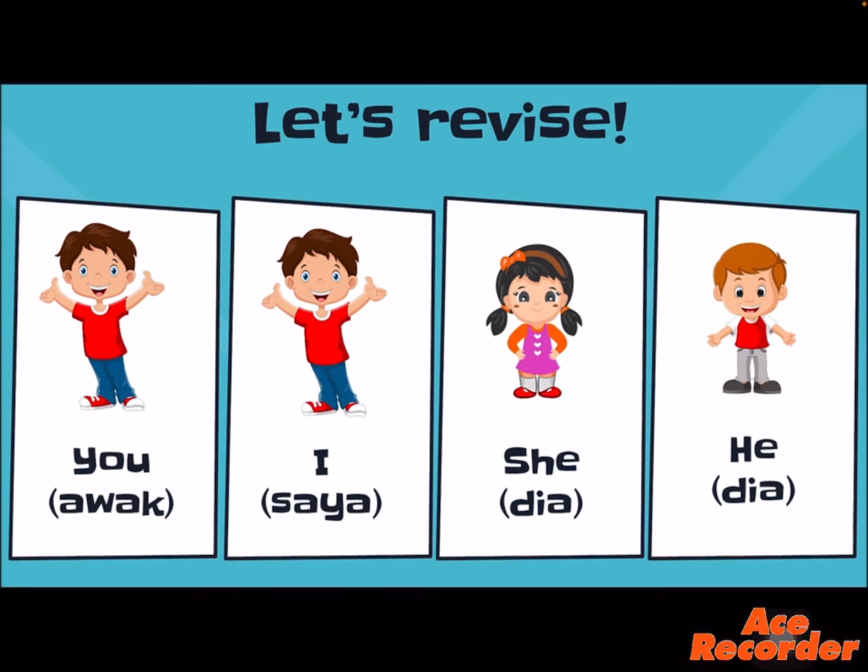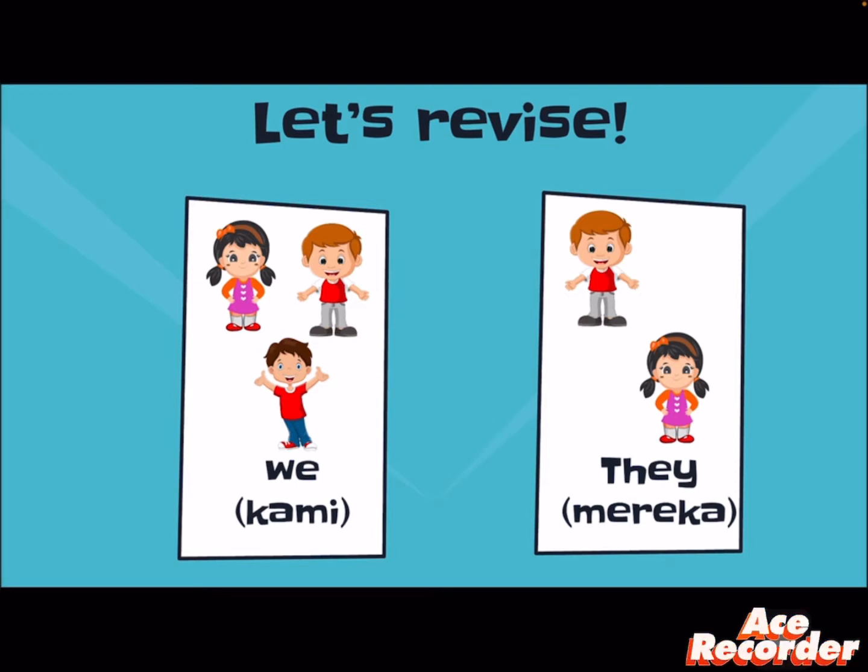But in English, for girls, we will use she. For boys, we will use he. So, you, I, she, he. Next, if you are in the same group with someone, you say we, kami. And when you are pointing to someone else in a group, we call them they, mereka.